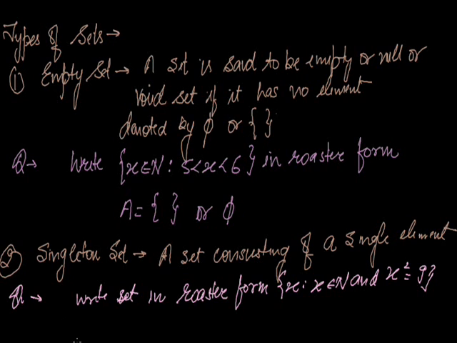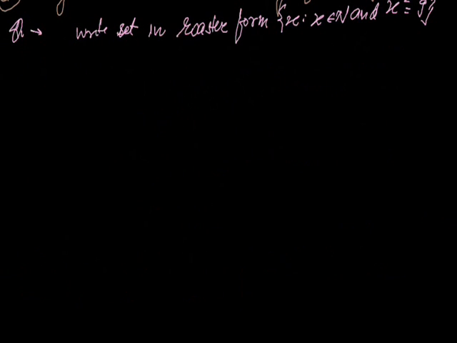So B is a singleton set, we don't know yet. Let us proceed. What is the element? As x is a natural number and x square is 9, what value of x is satisfied? Only 3. So set B contains only 3 in roster form. The element is only one, so it is called a singleton set.